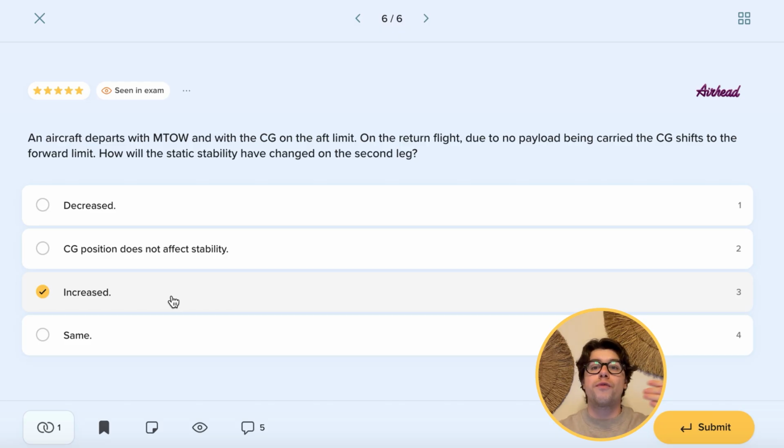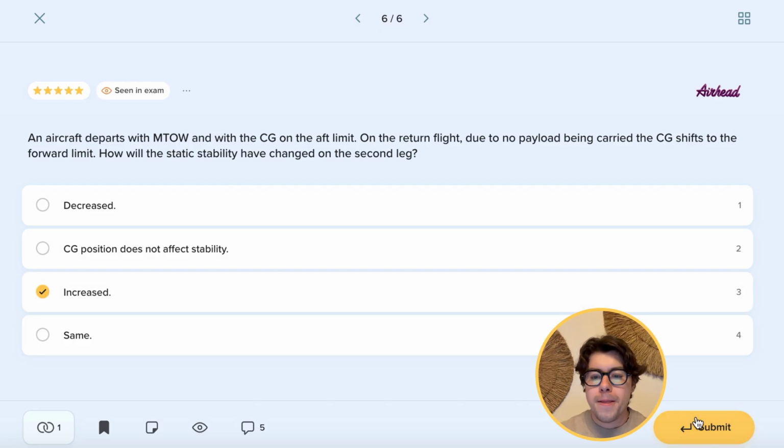So of course, if the CG is more forward, we have greater stability. However, we will burn a little bit more fuel and we will have decreased stalling margins and decreased range. That is because we now need to produce more lift in order to fly straight and level. This is because the forward CG moment will need to be overcome by a greater downforce on our tailplane that will position our aircraft back into level flight. If the CG is more aft, then less downforce is needed to overcome this moment. This downforce is, of course, directed down, so it increases the weight component that needs to be overcome by the lift component going up. And so this will be it.